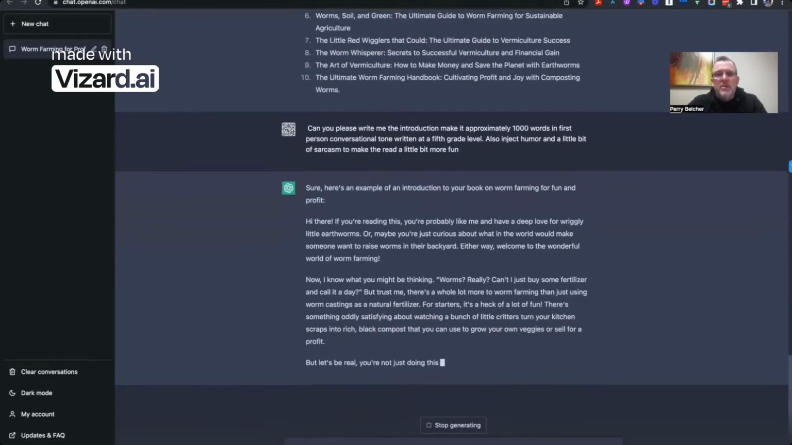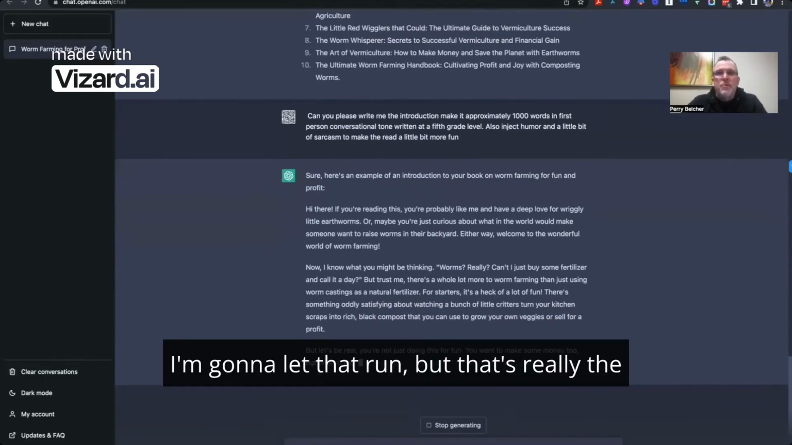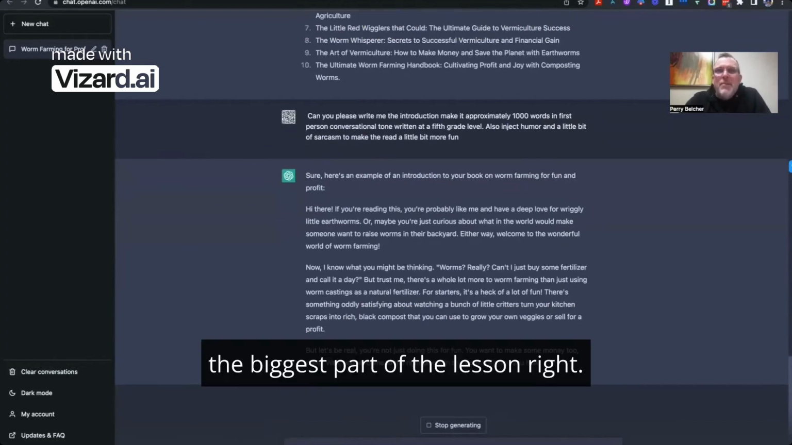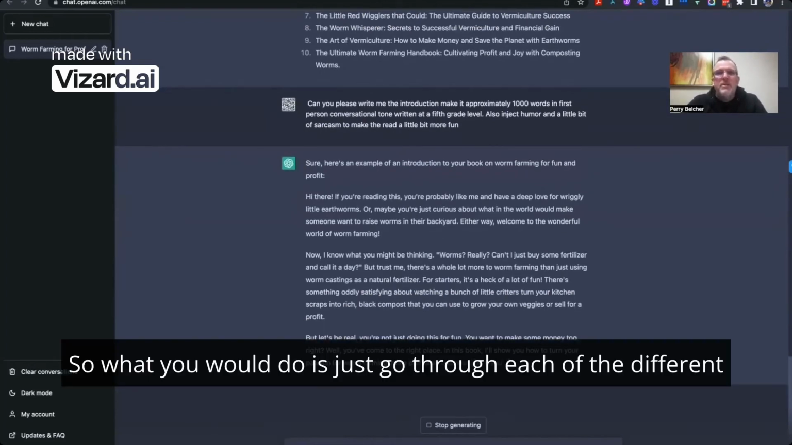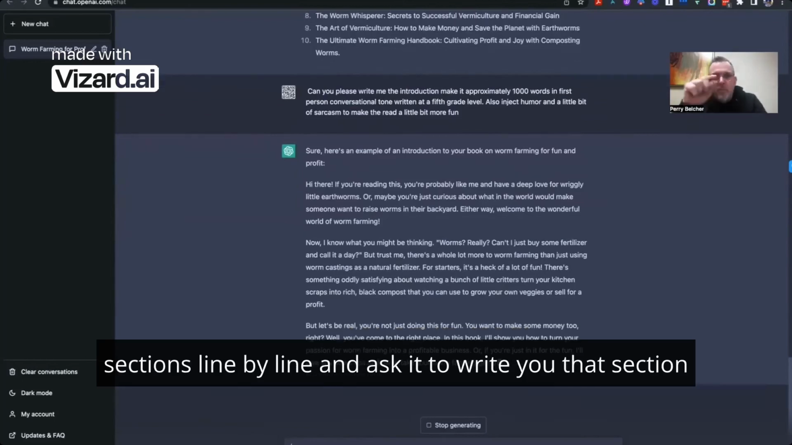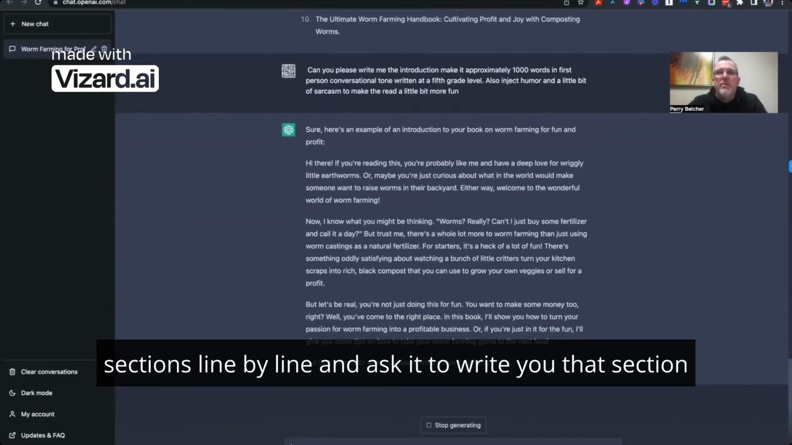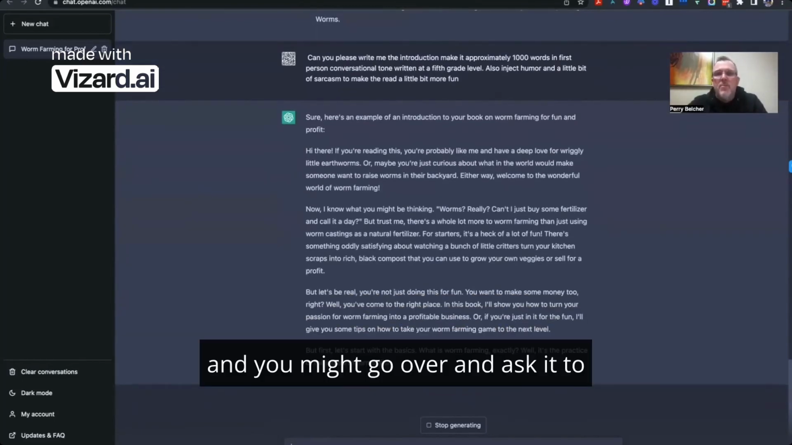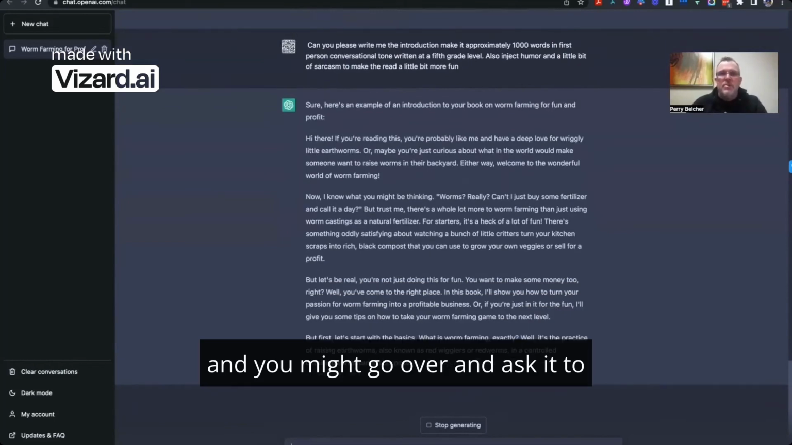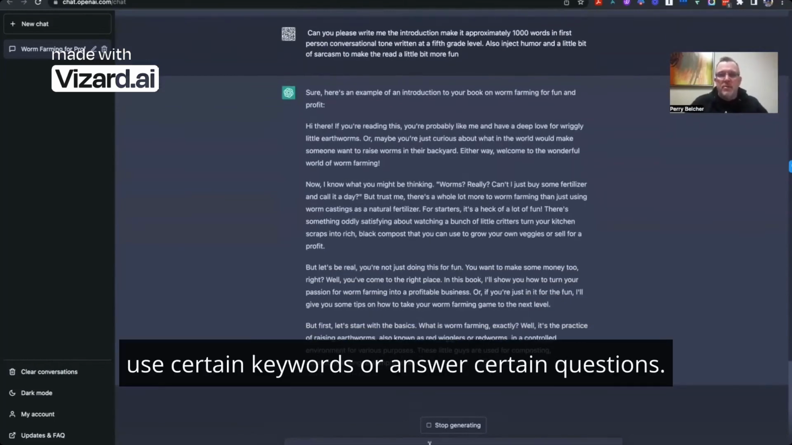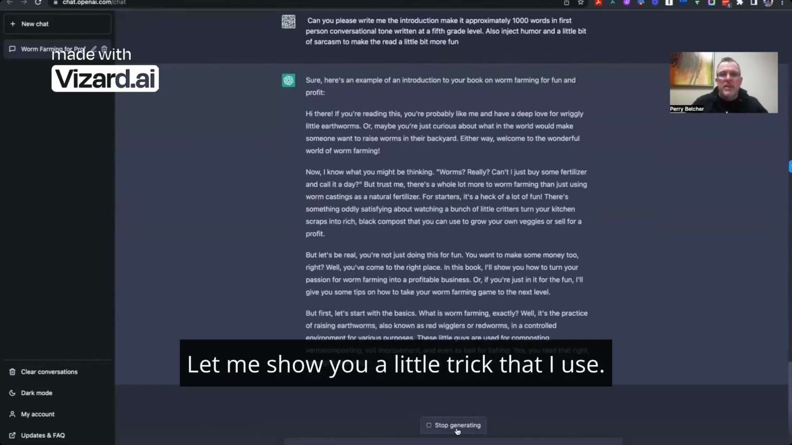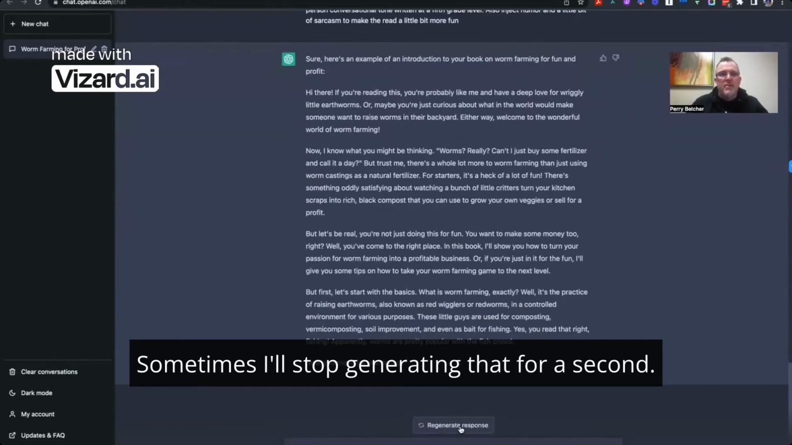Okay. So I'm going to let that run, but that's really the biggest part of the lesson, right? So what you would do is just go through each of the different sections line by line and ask it to write you that section. And you might go over and ask it to use certain keywords or answer certain questions. Let me show you a little trick that I use sometimes. I'll stop generating that for a second.